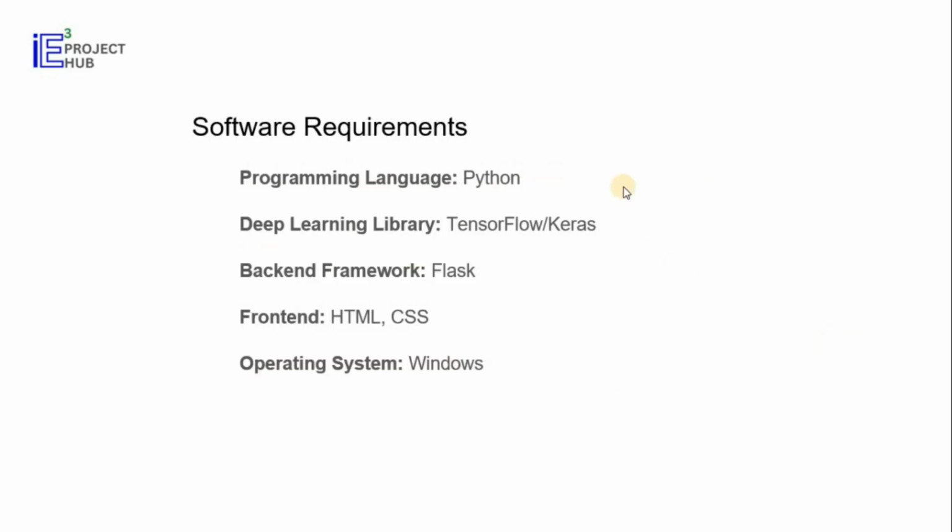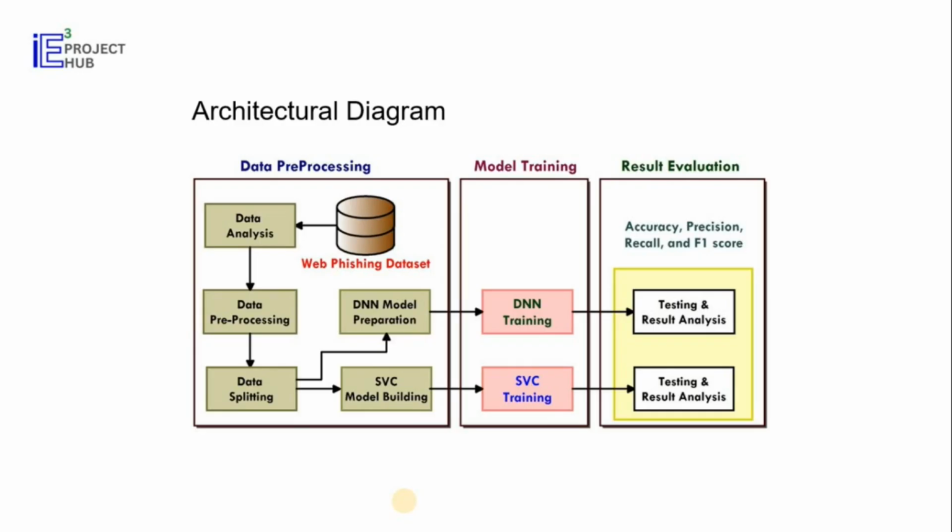This is developed using Python programming. We used TensorFlow, Keras, and front-end development using Flask, HTML, and CSS. It works on the Windows operating system. This project has two parts: a backend code and a front-end code. The backend code is developed in a Jupyter notebook, and the front-end code is a web user interface developed using Flask.